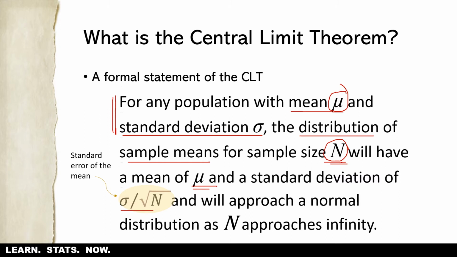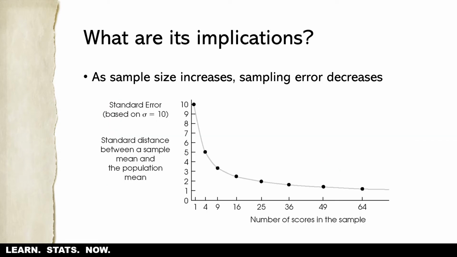Now the distribution is going to approach a normal distribution. In other words, it's going to become more normal as n gets bigger. And that should be fairly obvious from the formula. As n gets bigger, this denominator right here is going to get larger as well, and that's going to shrink the size of the standard error and the distribution becomes more normal. Let's just take a look at what this all means with regard to the estimate of the standard error based on a distribution in which there's a standard deviation of 10.